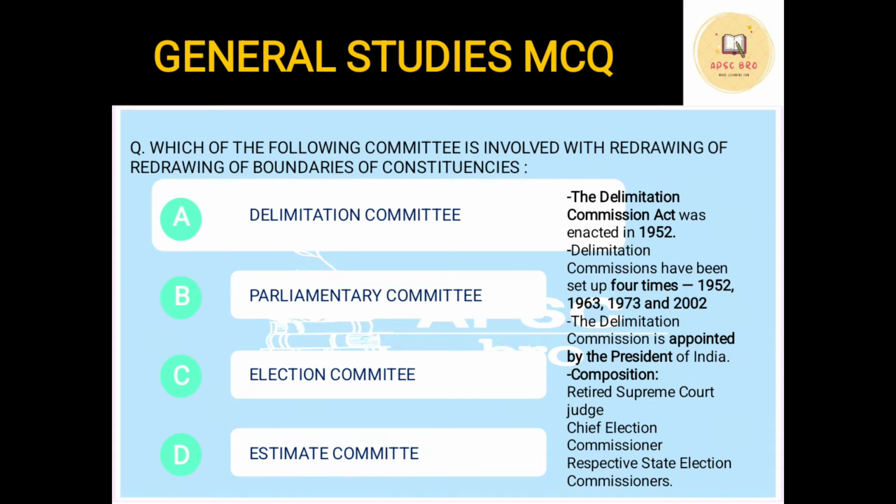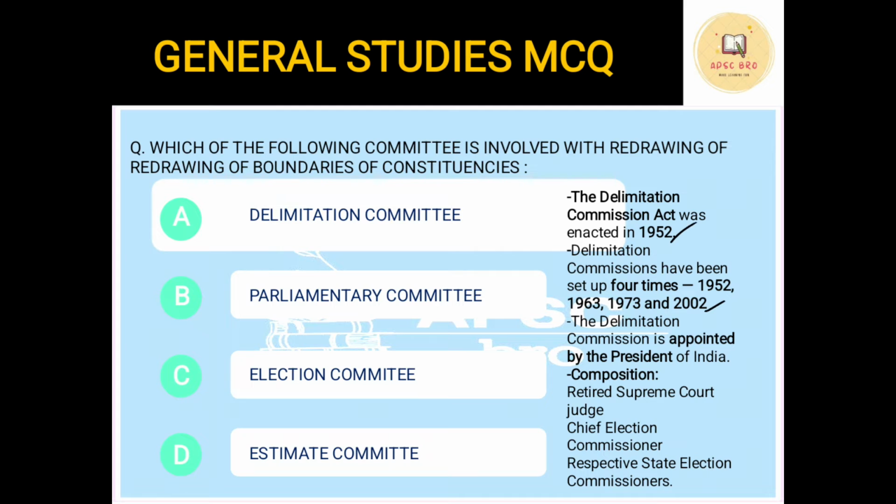The Delimitation Act was enacted in 1952. Now this date is also important. There might be a question, when was the Delimitation Commission Act passed? That is 1952. There can be another question, how many times the Delimitation Commission has been set up to date? There are 4 times, 1952, 63, 73, 2002.